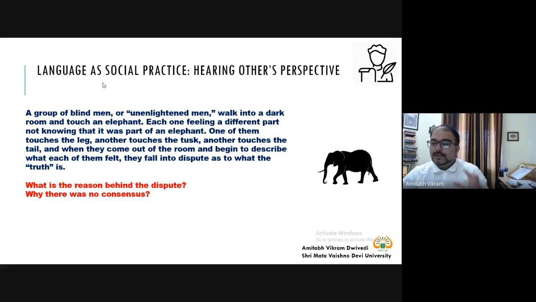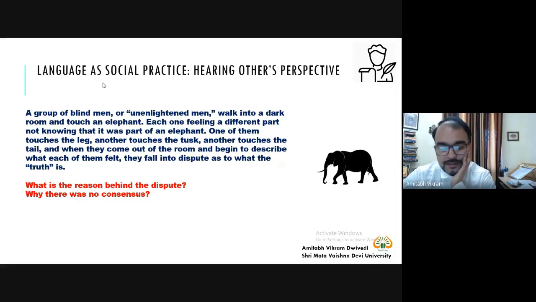So someone who has touched the tusk has a different perspective. Someone who has touched the tail has a different perspective. Someone who has touched the trunk has a different perspective. Someone who has touched the ears has a different perspective, and someone who has touched the stomach or legs has a different perspective. So if the question arises, what is the reason behind the dispute?